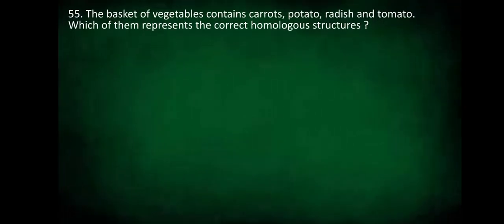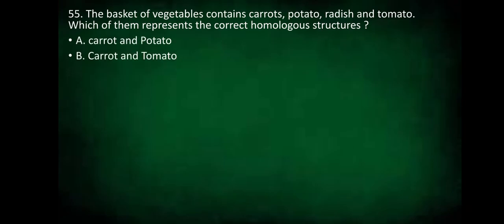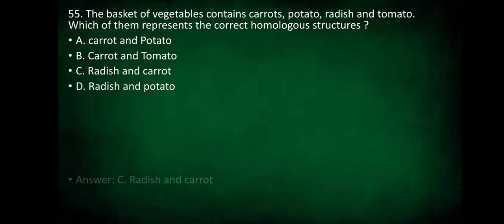The basket of vegetables contains carrots, potato, radish and tomato. So which of them represent the correct homologous structure? Is it carrot and potato? Is it carrot and tomato? Is it radish and carrot? Is it radish and potato?